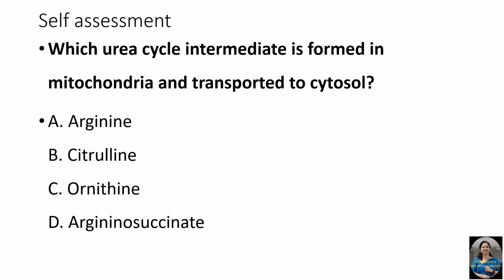Next question, which urea cycle intermediate is formed in mitochondria and transported to cytosol? 3, 2, 1, and the answer is citrulline. Citrulline is mainly formed in the mitochondria, and there is a special transport protein for citrulline which transports citrulline from mitochondria to cytoplasm for further operation of the pathway.